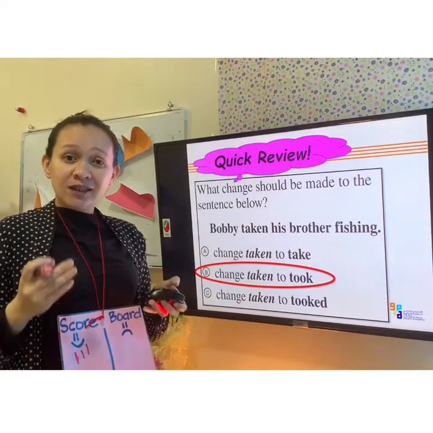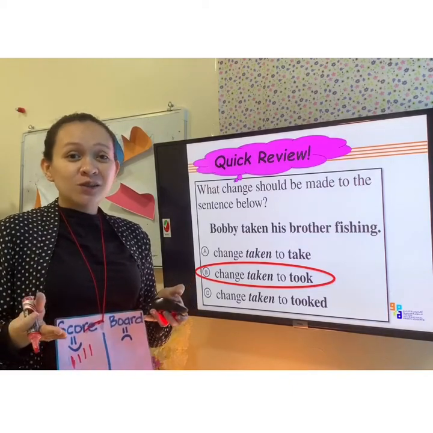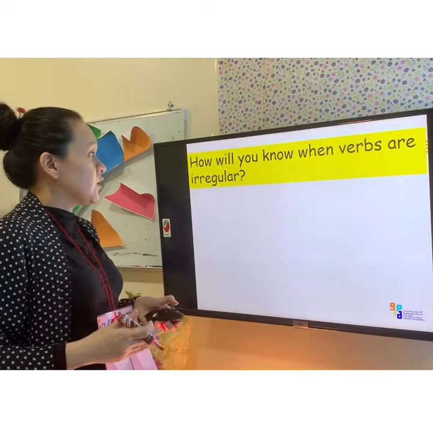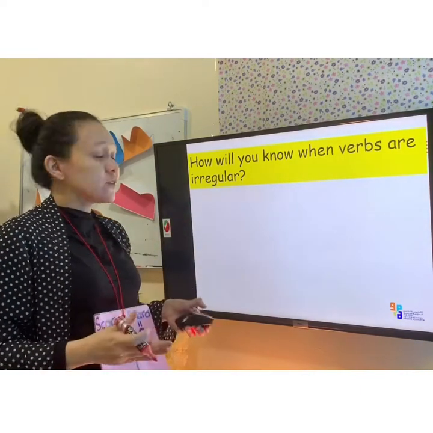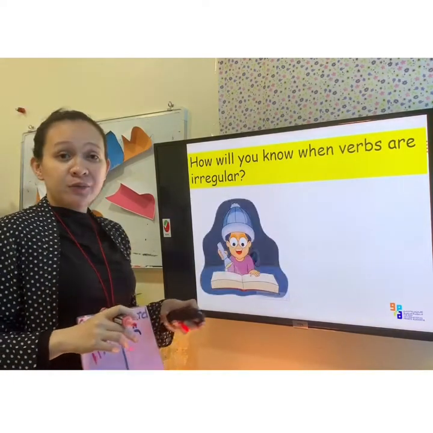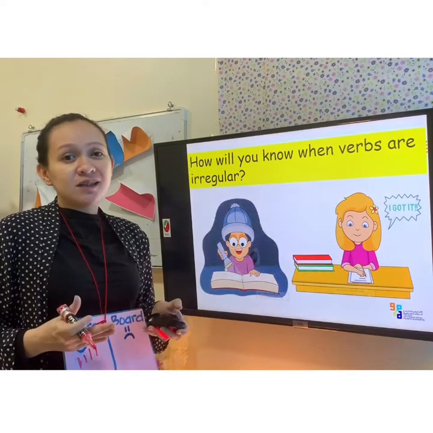So I think you got it again. So I'm going to put here 1 point in happy face. So what are you going to say? Great. Now, here is the question. How will you know when verbs are irregular? So the only secret there is you have to read and write more. So that is the only secret there.